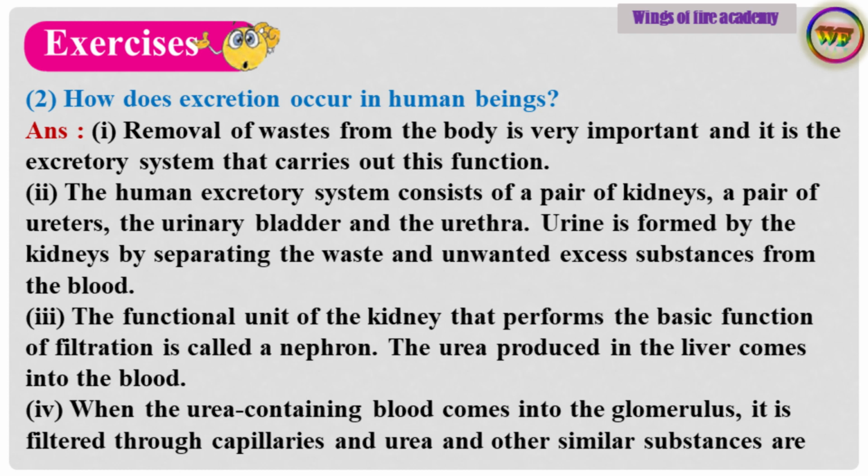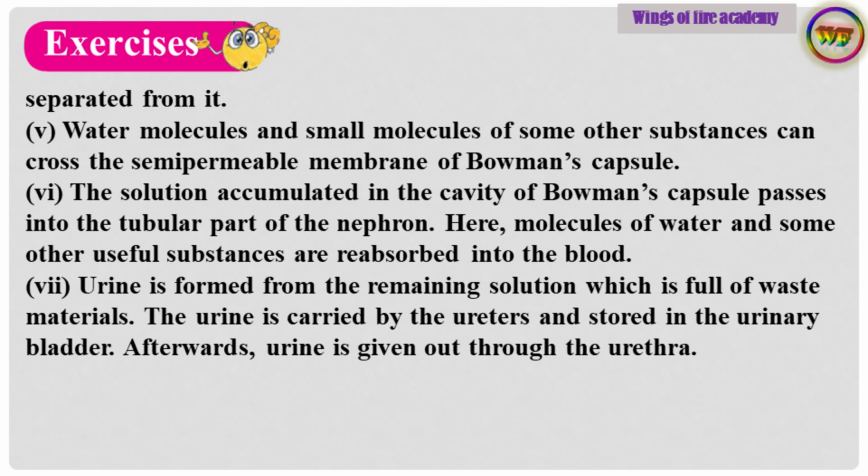Point number 3. The functional unit of the kidney that performs the basic function of filtration is called a nephron. The urea produced in the liver comes into the blood. Point number 4. When the urea containing blood comes into the glomerulus, it is filtered through capillaries, and urea and other similar substances are separated from it. Point number 5. Water molecules and small molecules of some other substances can cross the semi-permeable membrane of Bowman's capsule.